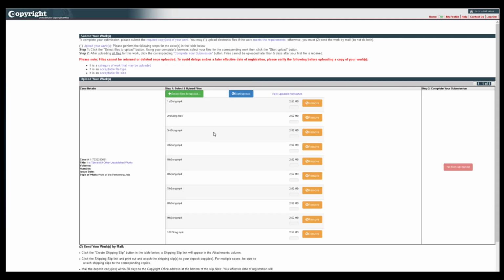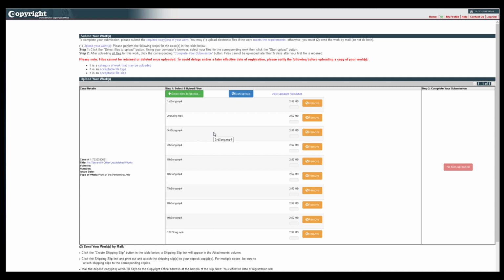In general, each work should be uploaded as one digital file. Only in limited cases will you need to upload multiple files for each work, such as when you are registering a group of jewelry designs and you need to upload multiple images to show the front and back of each piece. The files you selected will be displayed with the corresponding application. Be sure you've selected files for all the works being registered in this group.